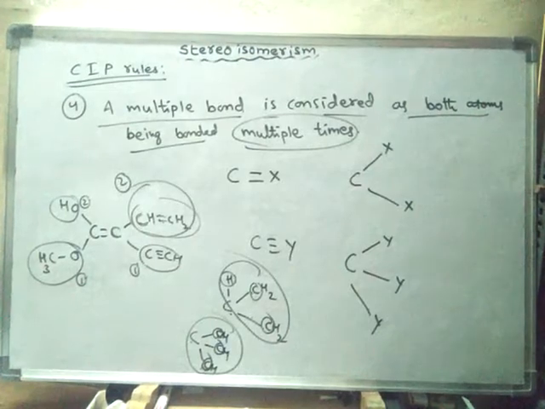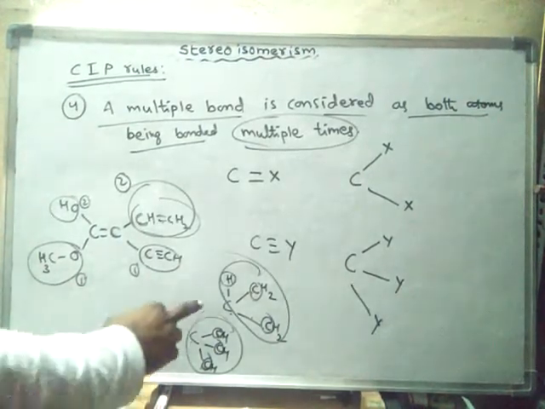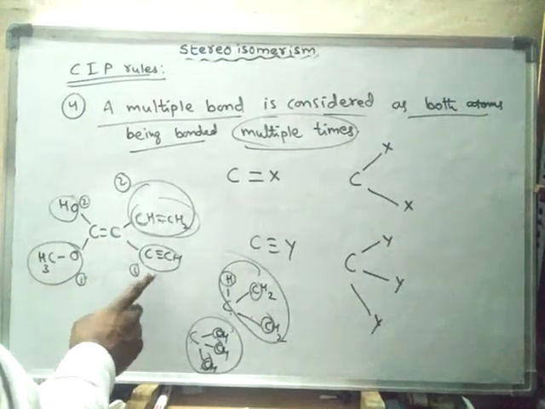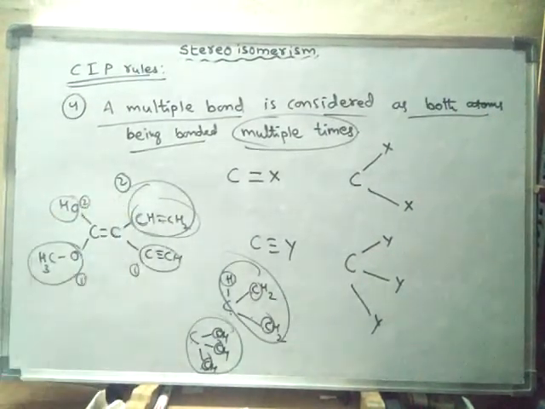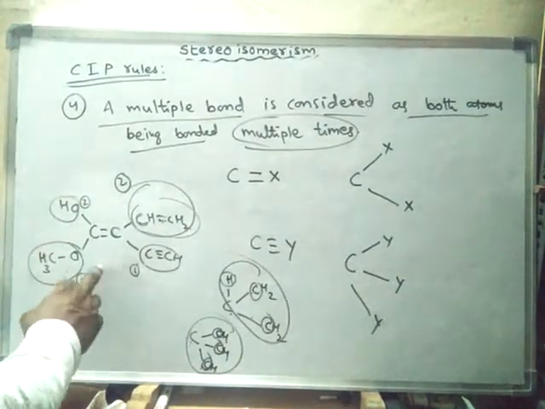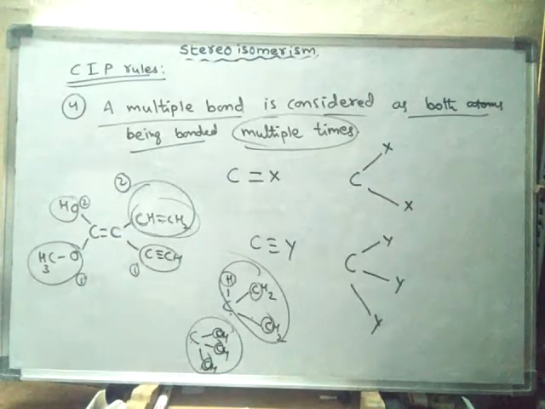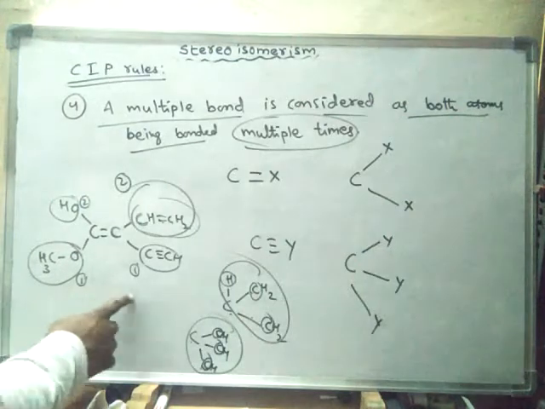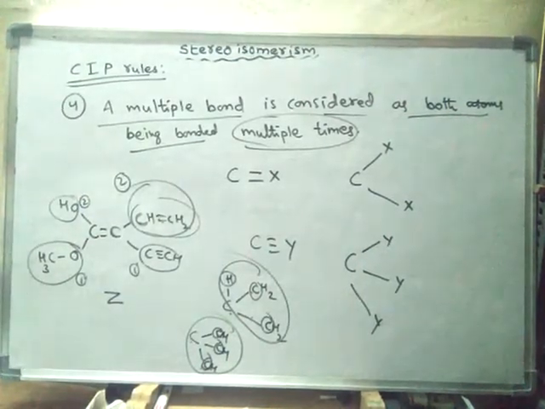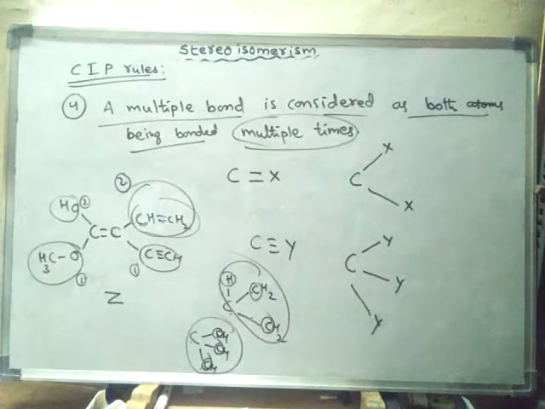So like this, the multiple bonds should be treated, and based on such treatment, here we will get priority 1 and this group gets priority 2. So again, after giving priority, now we have to check for the type of configuration. So here it is Z configuration, or a Z isomer. So like this, the priority should be given.